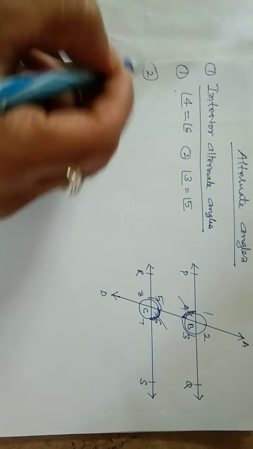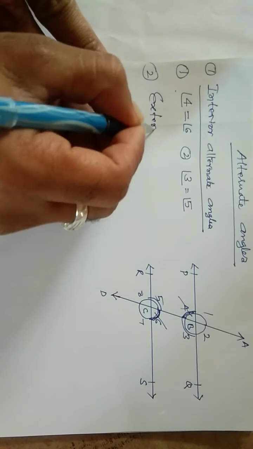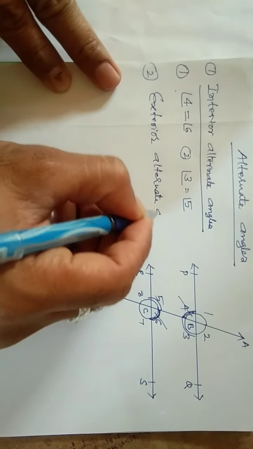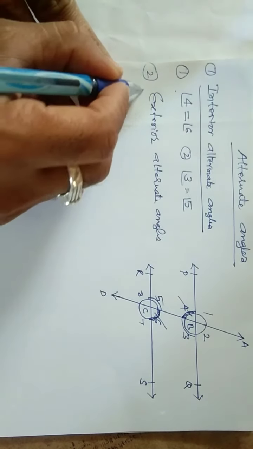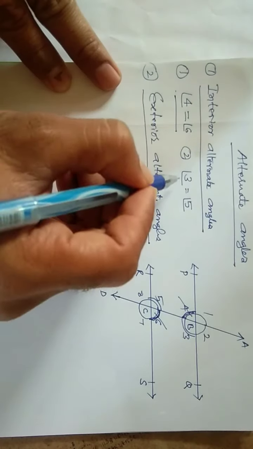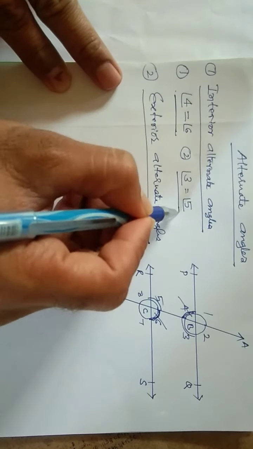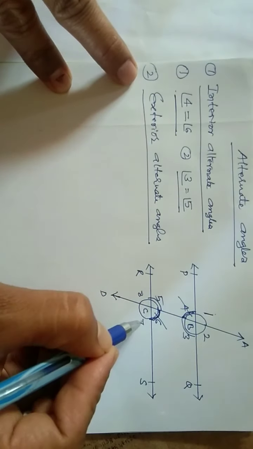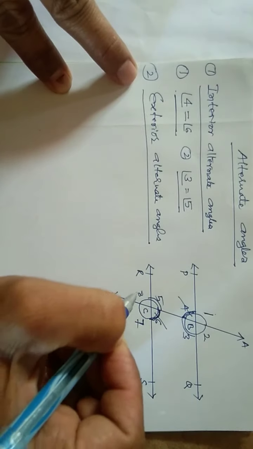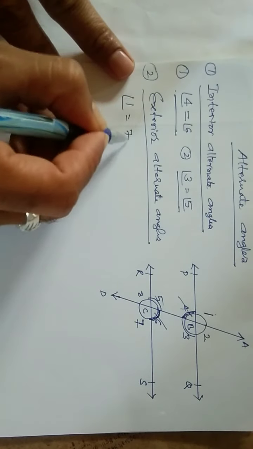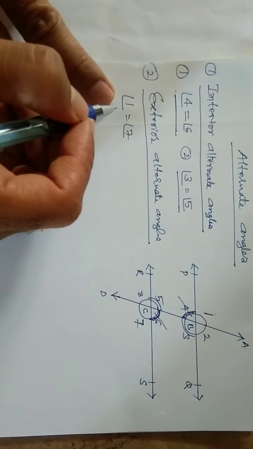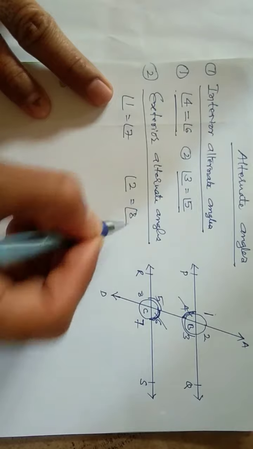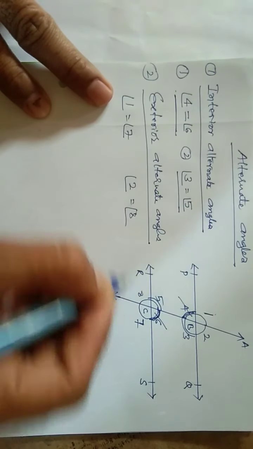Now let us see exterior alternate angles. Interior alternate angles are one pair, two angles. Exterior alternate angles: angle 1 and angle 7 are the first set of exterior alternate angles, and angle 2 and angle 8 are the second set.